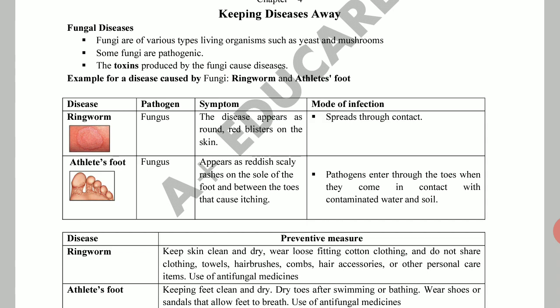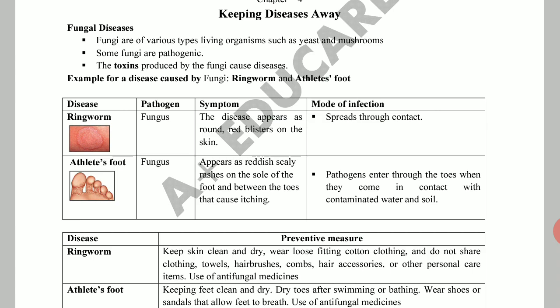Here fungus create disease by producing toxins. Like bacteria, once fungus reaches in our body, it creates toxin or poison and makes disease. This is the way how fungus make disease.